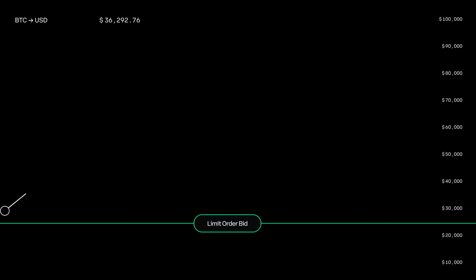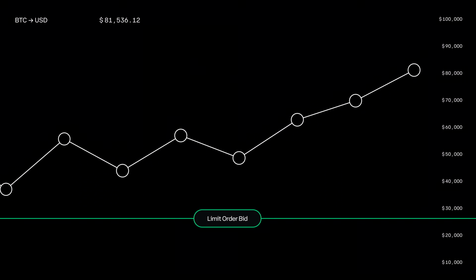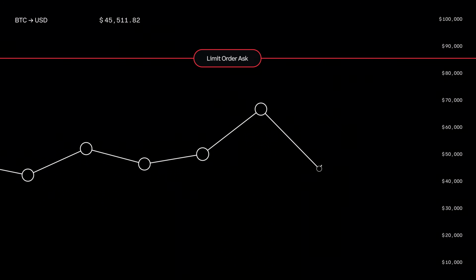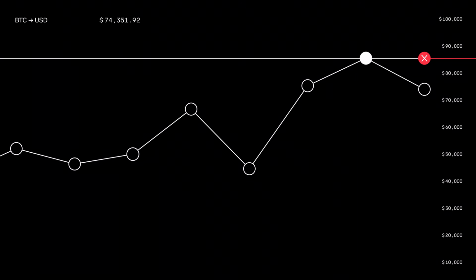If you submit a buy limit order, also known as a bid, the asset could keep going up and never hit your price. Or if you submit a sell limit order, called an ask, the asset could keep going down. And if the asset doesn't hit your price, or if there aren't enough bids or asks to fill your order, it won't be filled, or it will only be filled partially. Let's look at an example.